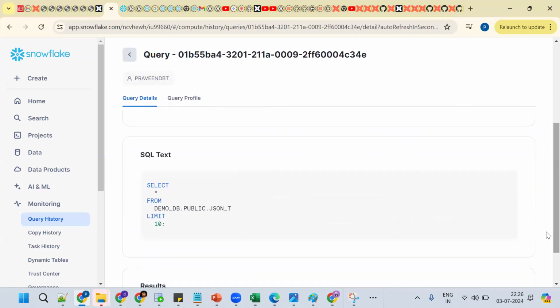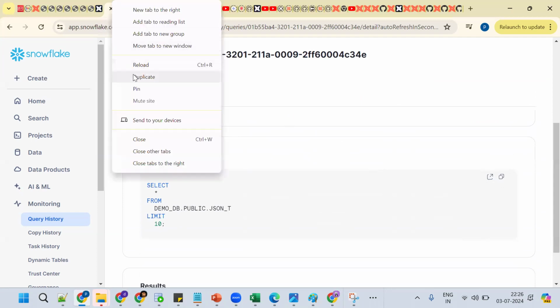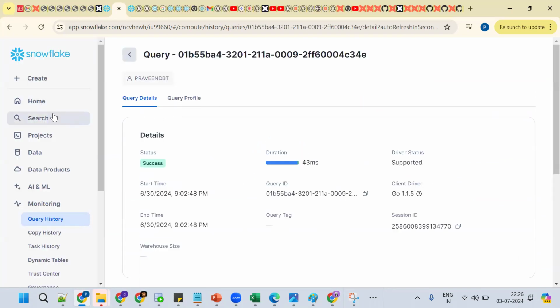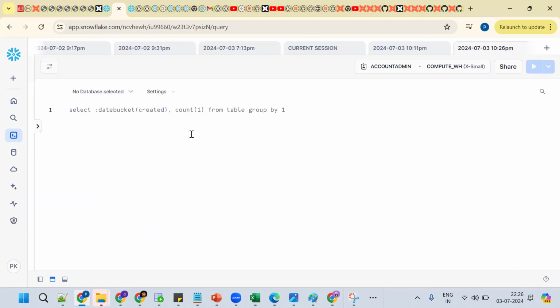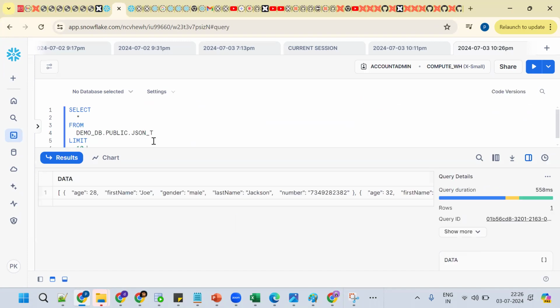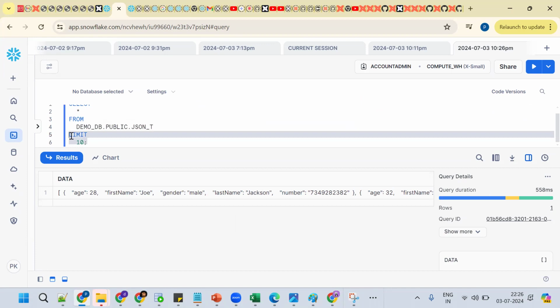Copy the query ID. Suppose I copy the query ID. Let me open one more duplicate session. So go to SQL worksheet. Now see, it is working fine. Now what happened? Let me see, so this is fine. Now go back here.